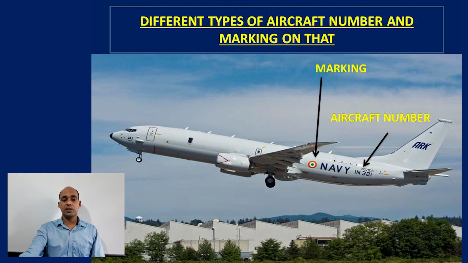Different types of aircraft number and marking. Every aircraft is marked with an aircraft number and a logo. This aircraft belongs to the military. If it belongs to the military, then it belongs to the army, navy, or air force. Or if it belongs to some particular country, then the country logo mark is also there. Here, this aircraft belongs to the navy. First of all, there is Navy written. It's an Indian flag, and here the aircraft number is given. We can distinguish by seeing this.